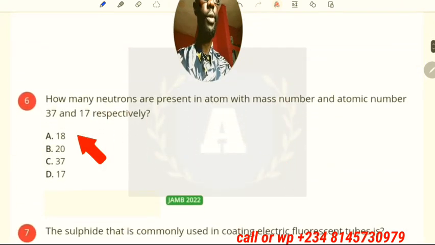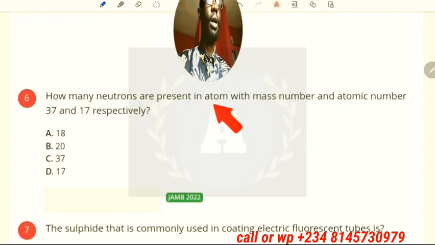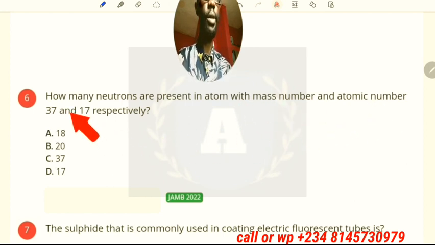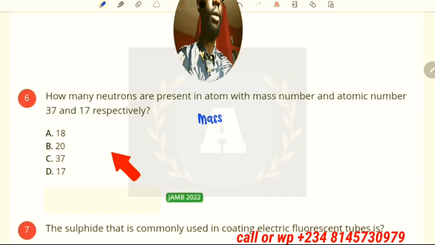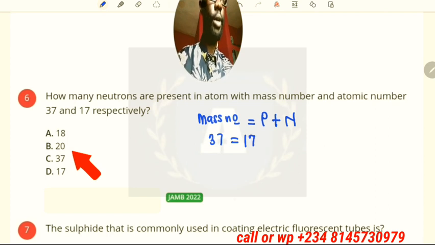The 6th question says how many neutrons are present in an atom with mass number and atomic number 37 and 17 respectively. So now we learn that mass number is equal to the sum of proton number and neutron number. The mass number is 37 and the proton number, also known as atomic number, has been given to be 17 plus n.